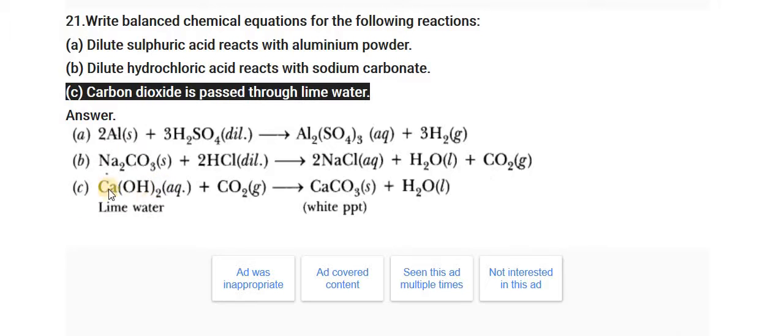The third one is carbon dioxide passed through lime water. What's the formula of lime water? The formula of lime water is Ca(OH)2, calcium hydroxide, which is also known as lime water. So Ca(OH)2, the lime water, reacts with CO2, carbon dioxide. It gives CaCO3, calcium carbonate. This calcium carbonate we get in the form of a white precipitate, and along with that water is released. Now let's move further.